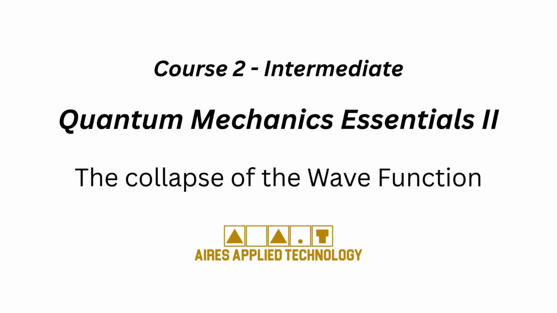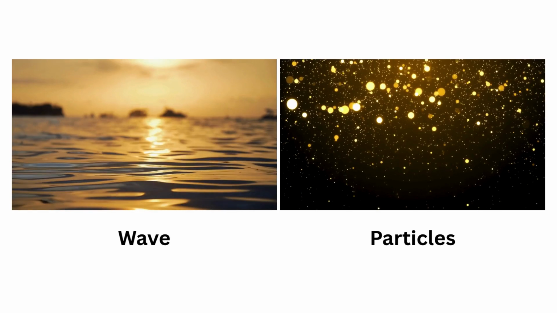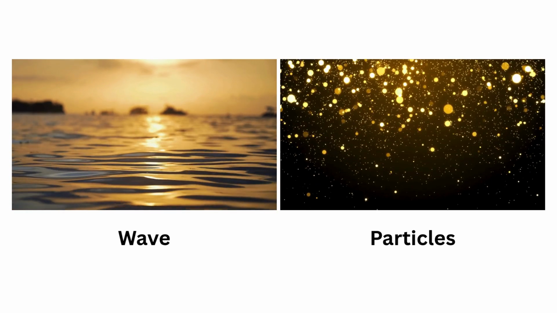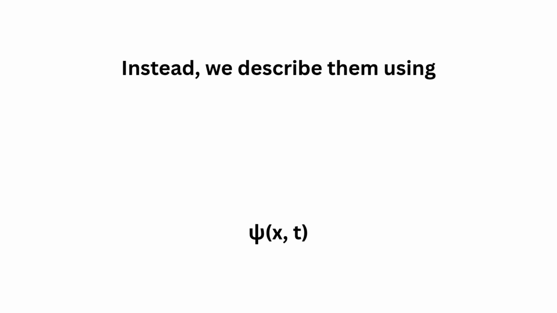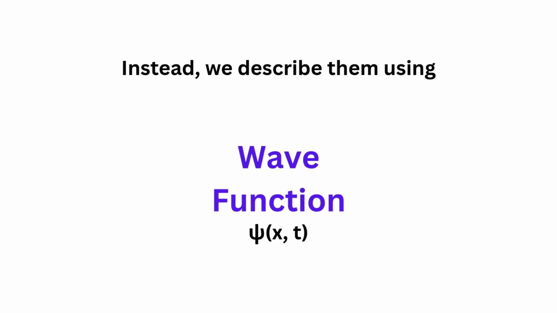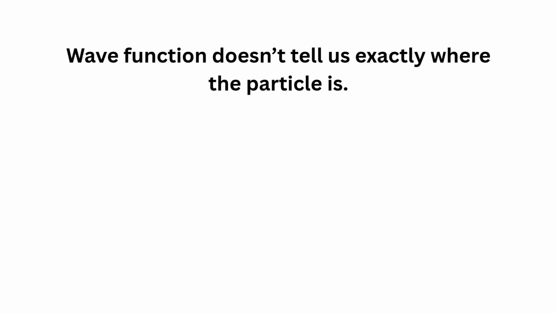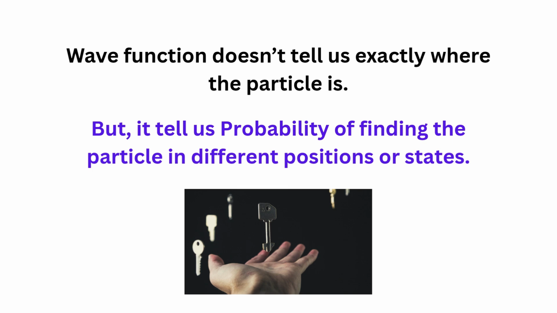Have you ever wondered how, in quantum mechanics, particles like electrons or photons seem to behave both like waves and particles? Well, here's the interesting part. Before we measure them, they don't actually have definite properties like position or spin. Instead, we describe them using something called a wave function, written as ψ(x, t). This wave function doesn't tell us exactly where the particle is. Instead, it tells us the probability of finding the particle in different positions or states.